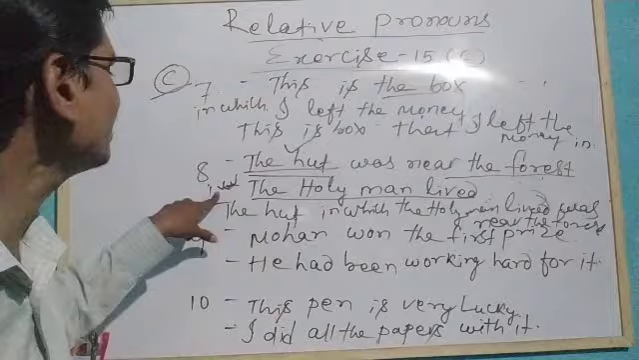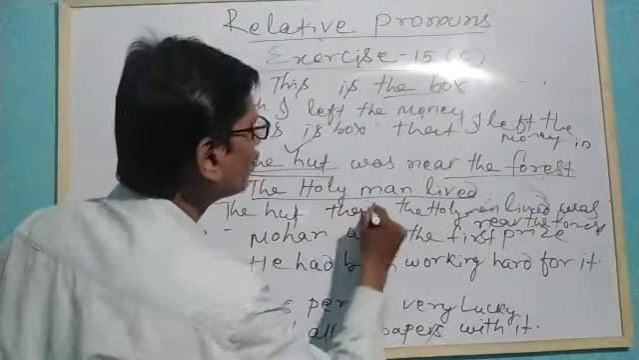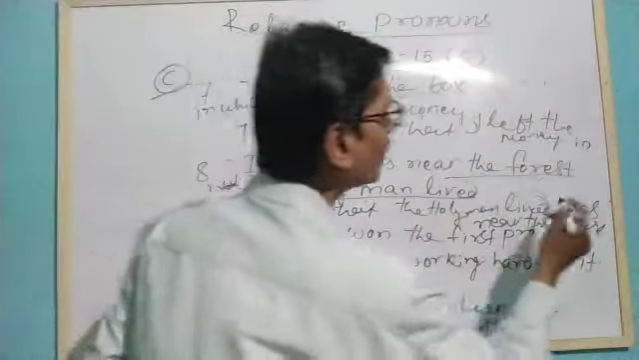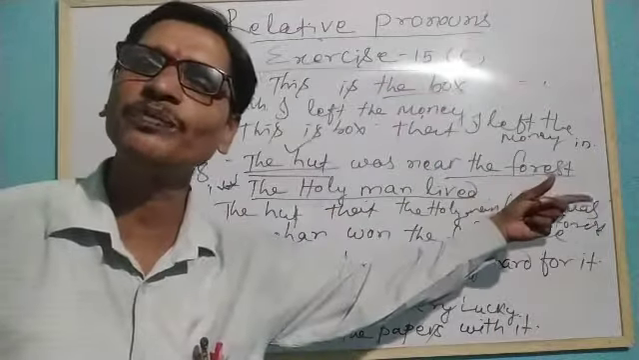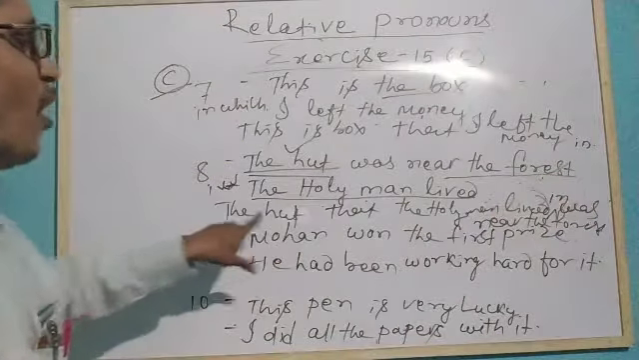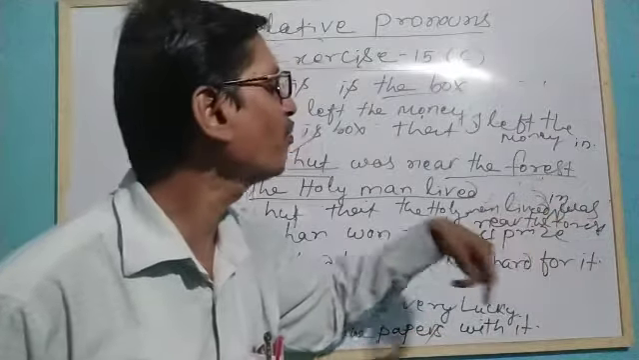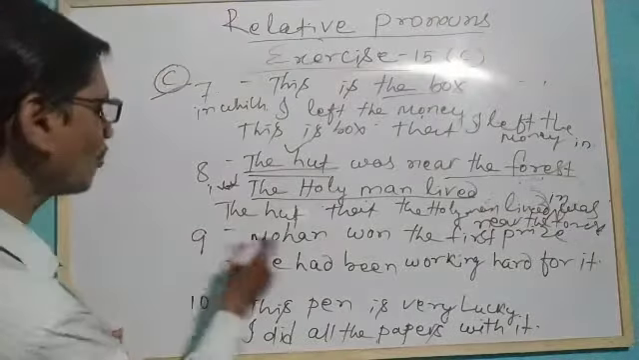So we used in which over here. We can use that, but we cannot use in that. The hut that the holy man lived in. Here we have to write after the verb. We have to use the preposition. The hut that the holy man lived in was near the forest. Okay, so similarly, you understand the number 9.